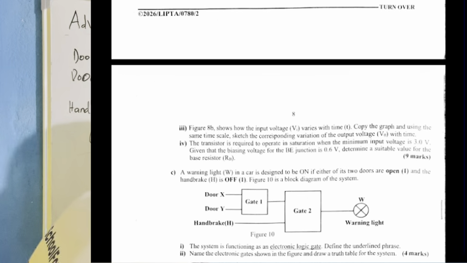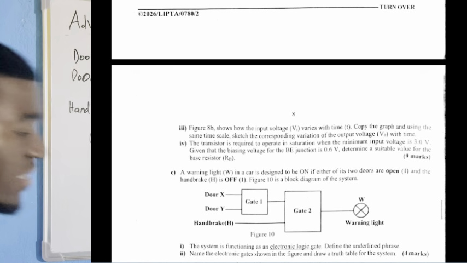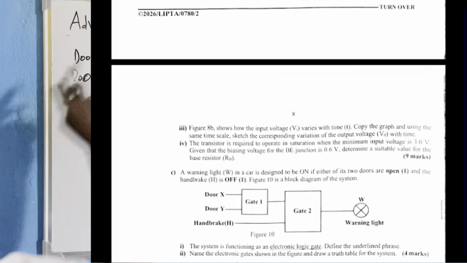Then the next question is, name the electronic gate shown in the figure and draw the truth table for the system. Okay, so let us first understand what they are saying.